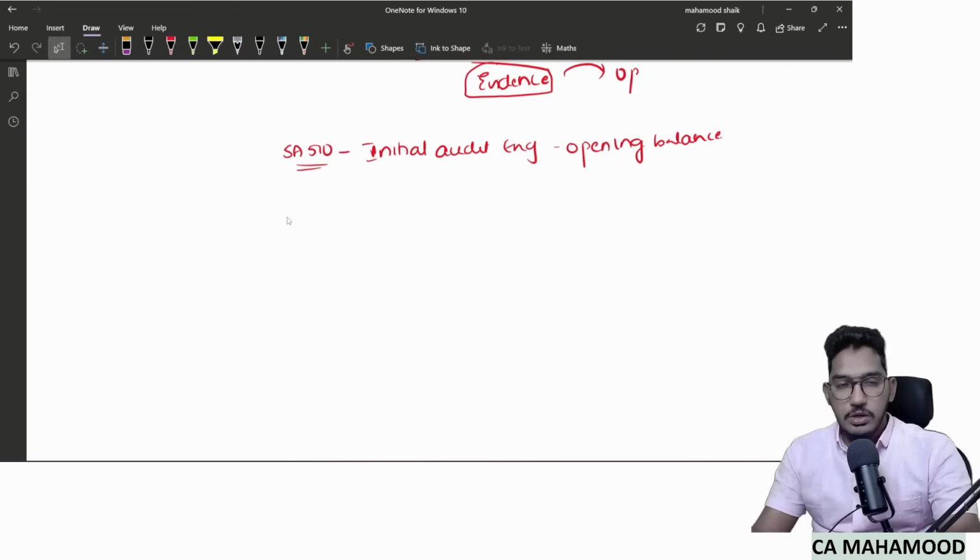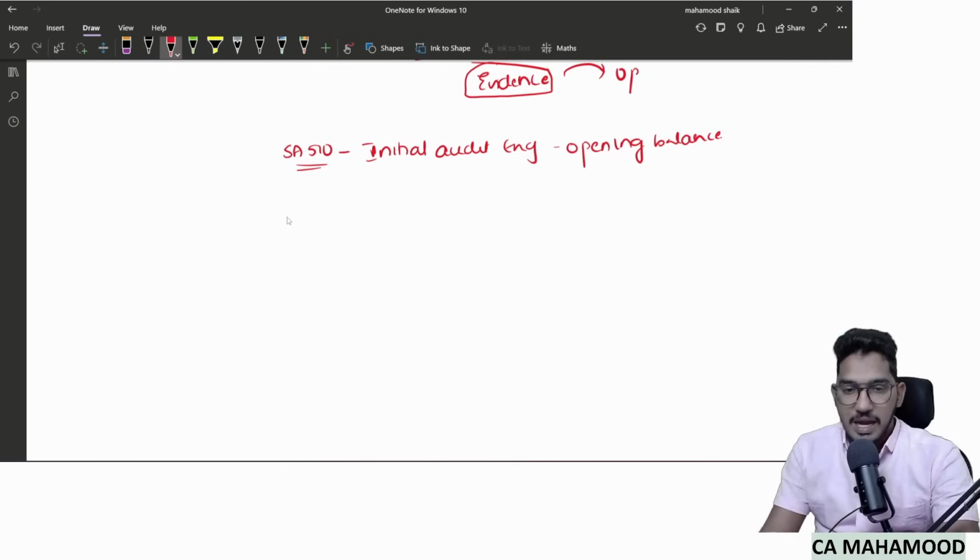Before we talk about what exactly this standard is discussing, first we have to revise the definition of the terms which are used in the title. Talking about initial audit engagement: it refers to such an engagement where the prior year's financial statements were unaudited.